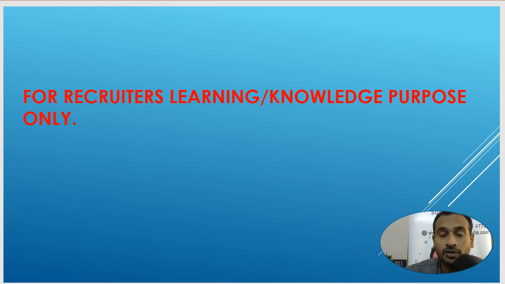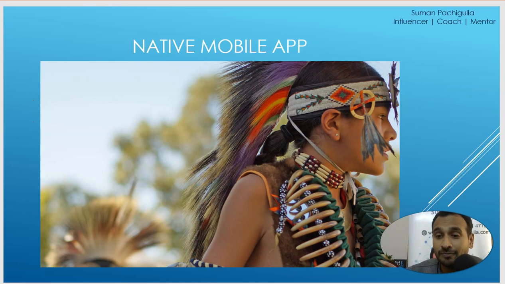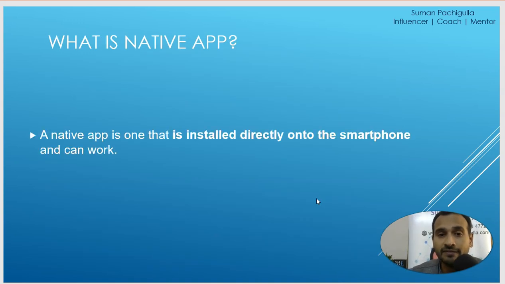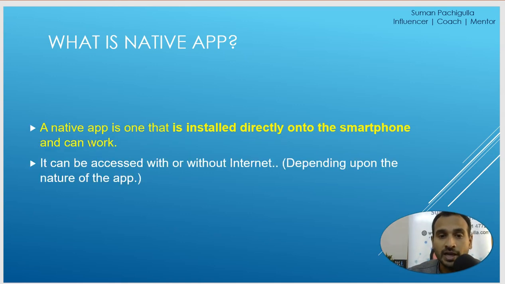All right, so let's understand what a native mobile app is. Native means it's device specific. What does that mean? Native apps are apps which are installed directly onto the smartphones, meaning we go download and start using them. They can be accessed with or without internet, depending upon the nature of the application.